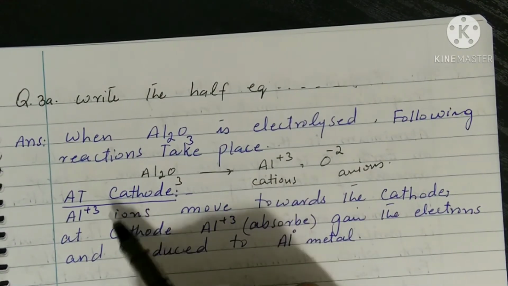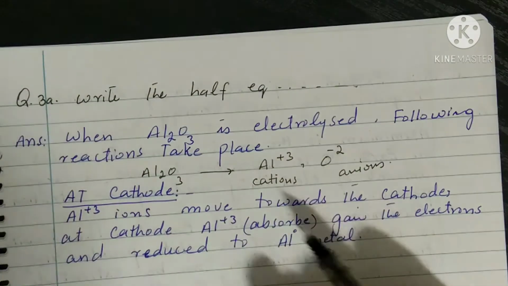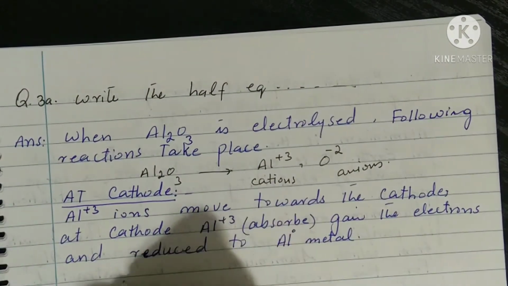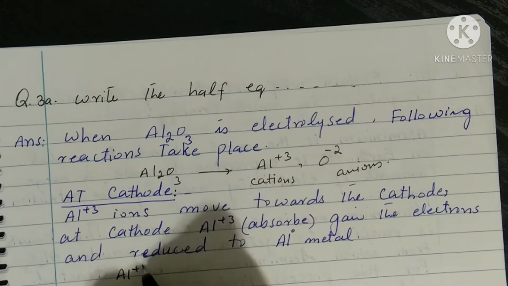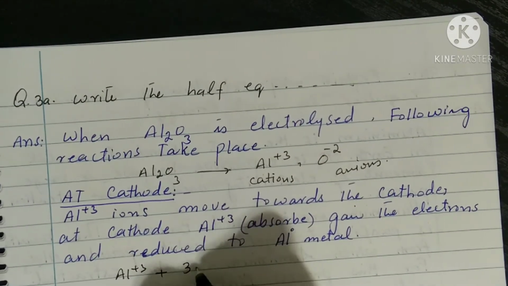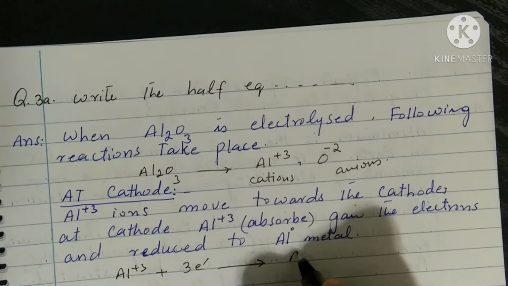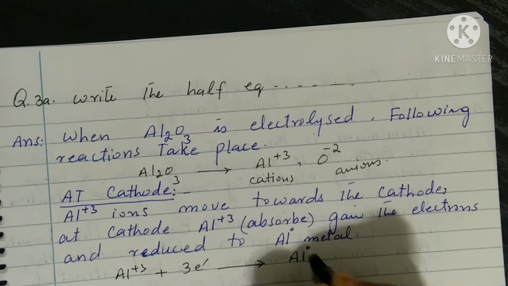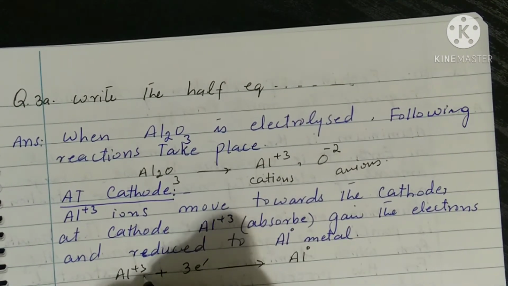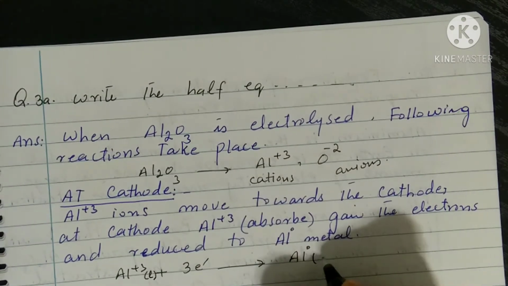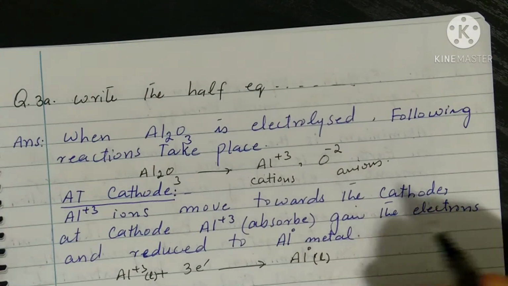When aluminium ions reach the cathode, they gain electrons. Aluminium 3+ will gain 3 electrons and convert into neutral aluminium metal. Here the aluminium in molten form, its physical state is liquid, and the aluminium metal is also in the liquid state at the electrode.